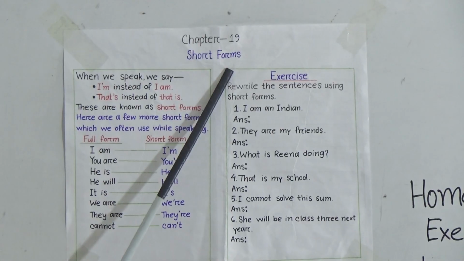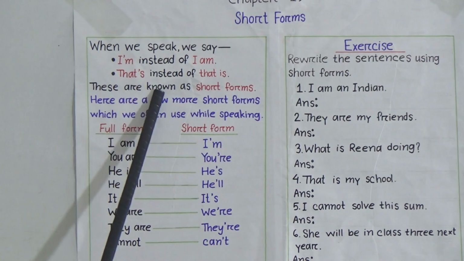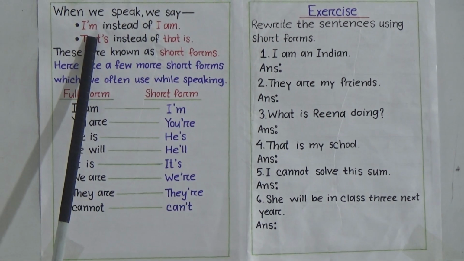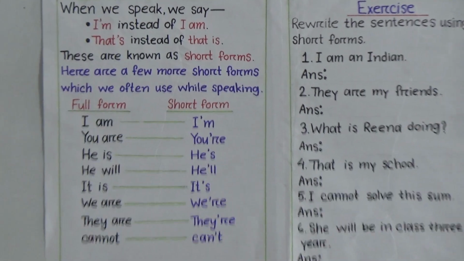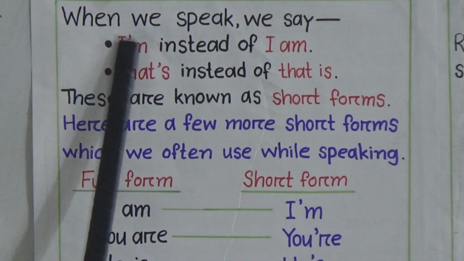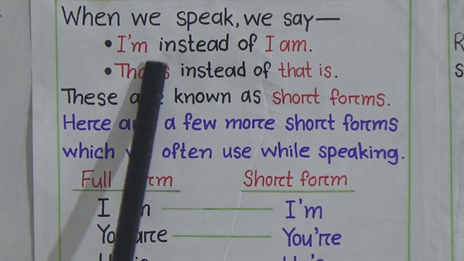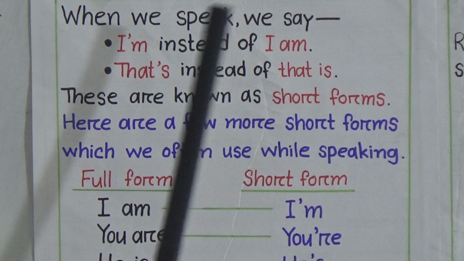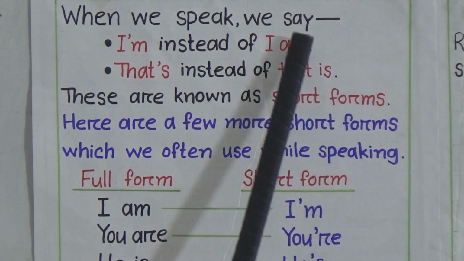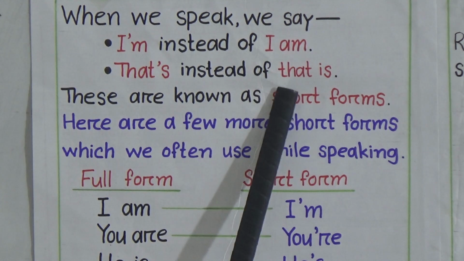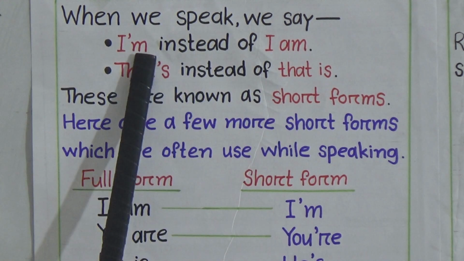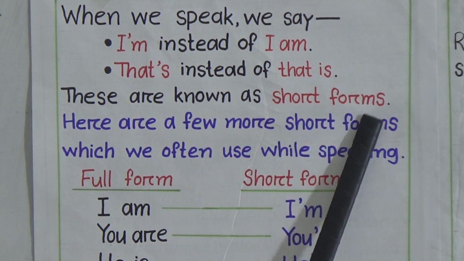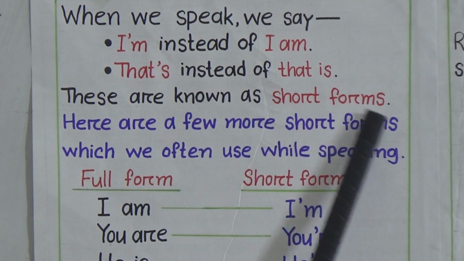Chapter 19, Short Forms. First, you have to know what is short form. When we don't use full form and use this type of words, it is called short forms. When we speak, we say I'm instead of I am, that's instead of that is. Look here, I am, that is. These are full forms and the short forms of these are I'm, that's. These are known as short forms.